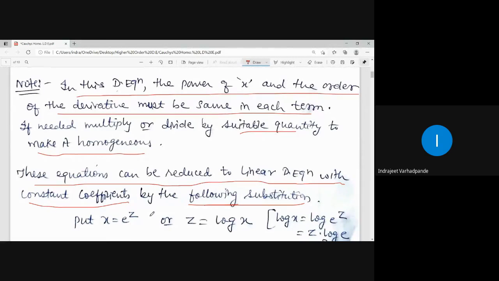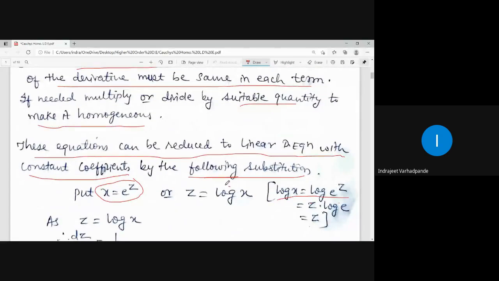What is that substitution? Put x is equal to e to the power z. Taking log of both the sides, what you will be getting? Log x is equal to log e to the power z. How this can be written as z into log e. And what is the value of log e? Value of log e is 1. So ultimately I am getting z is equal to log x. So put x is equal to e to the power z means z is equal to log x. These two are one and the same thing.